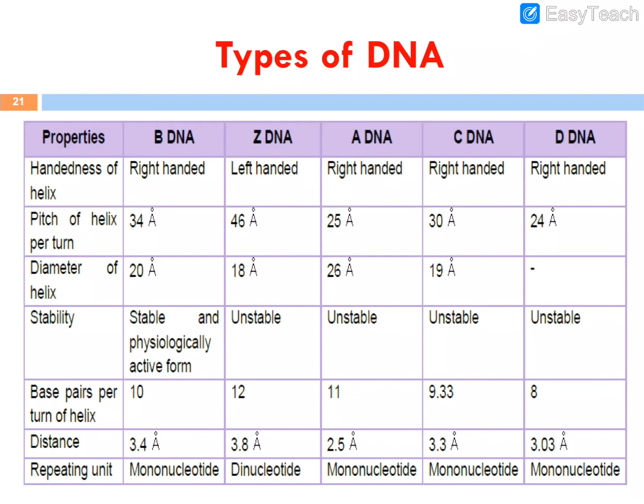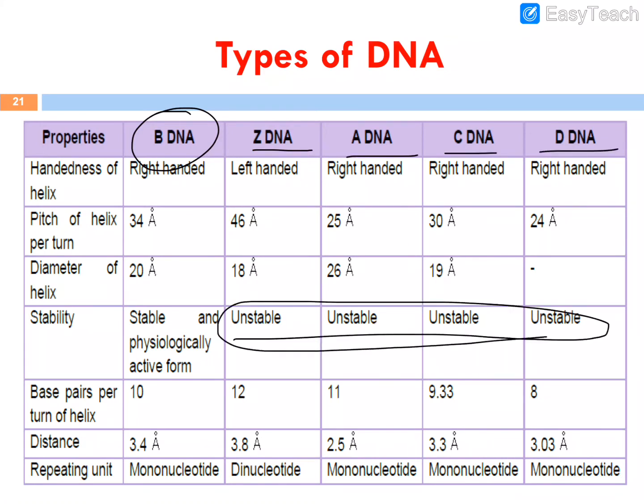So dear students, there are different types of DNA also present. Okay, there are B DNA, Z DNA, A DNA, C DNA, and D DNA. B DNA, the first one, is present in mostly prokaryotes and eukaryotes. The other DNA, Z DNA, A DNA, C DNA, and D DNA, are unstable. They are not present in any living cells. They are mainly synthesized artificially. Only B DNA is very stable and physiologically active, so it is present in almost all living organisms.